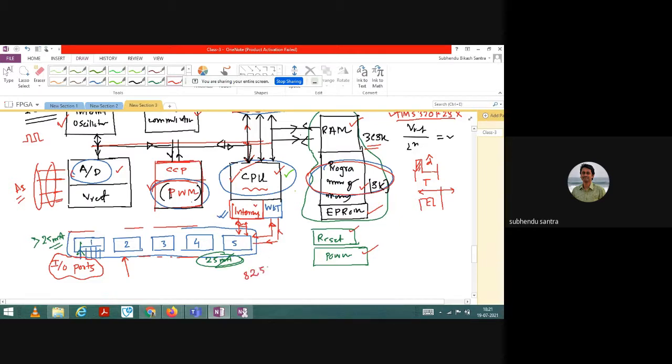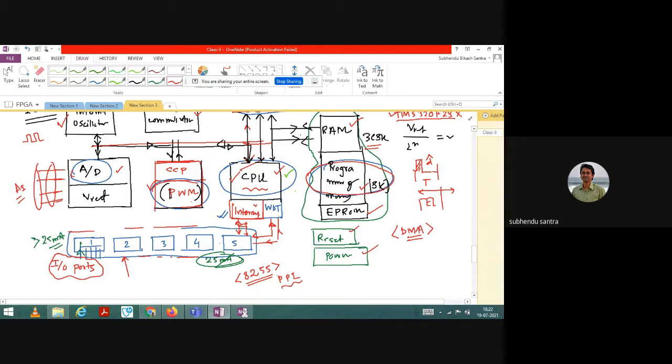If you have studied the microprocessor 8085, you can remember that there is an 8255 PPI, programmable peripheral interface. That interface is required externally to connect any kind of external IO pin. But here the beauty of the microcontroller architecture is that we have a lot of input output pins directly integrated with the CPU, which is called DMA, direct memory access operation. In a microprocessor also DMA is there, but we need a different type of arrangement using 8255. So it is quite difficult in a microprocessor to connect an external device using this 8255 PPI.